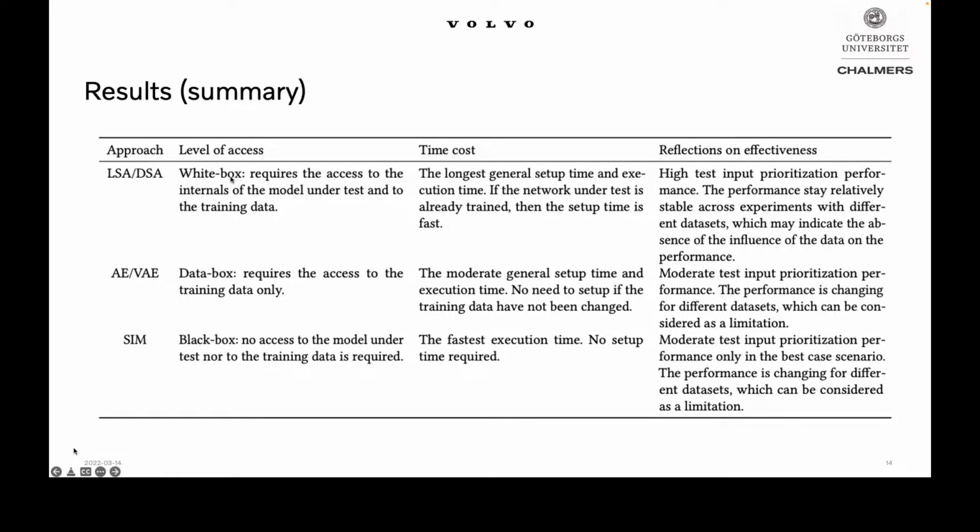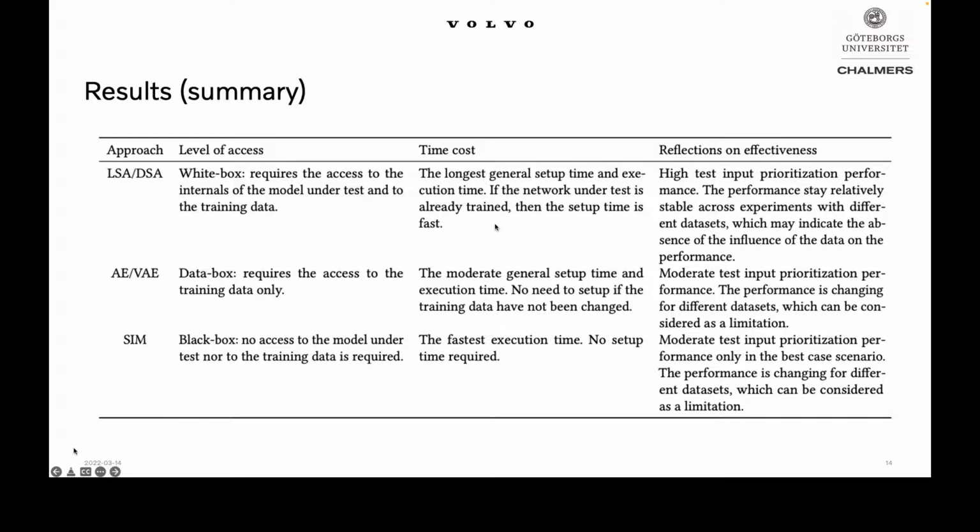Surprise adequacy is a white box technique. We need to have access to the network, which is probably the disadvantage of this method. And also we need to have access to the training data. It has the longest general setup time and execution time.